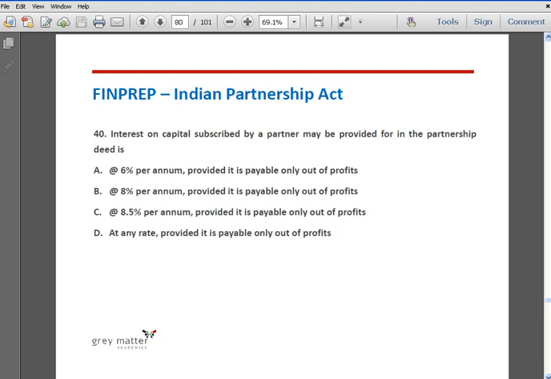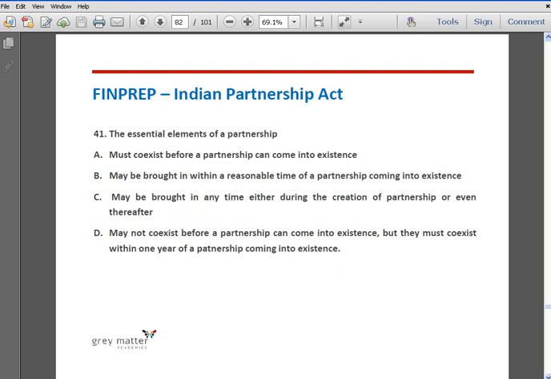The correct answer is option D. Section 13 subsection 3, right to interest on capital, says in the absence of an agreement a partner is not entitled to interest on capital contributed by him. But if there is an agreement, then the interest on capital shall be payable out of profits based on the agreement.